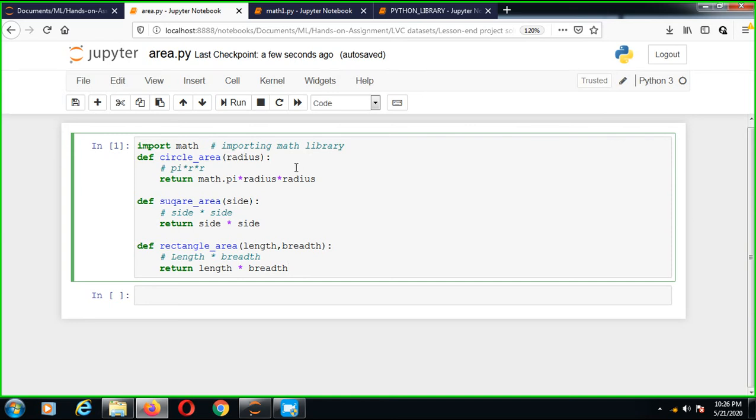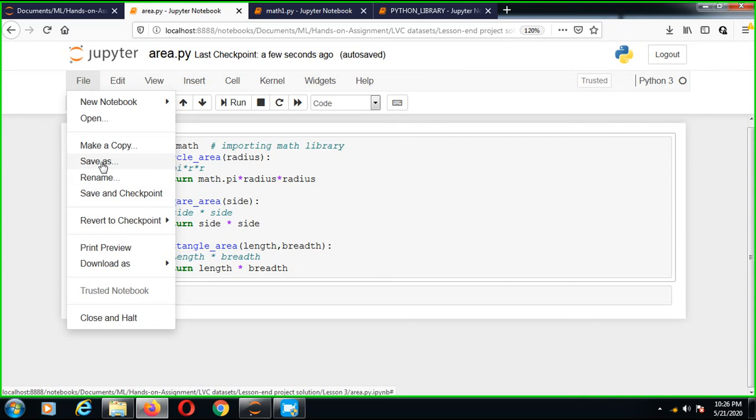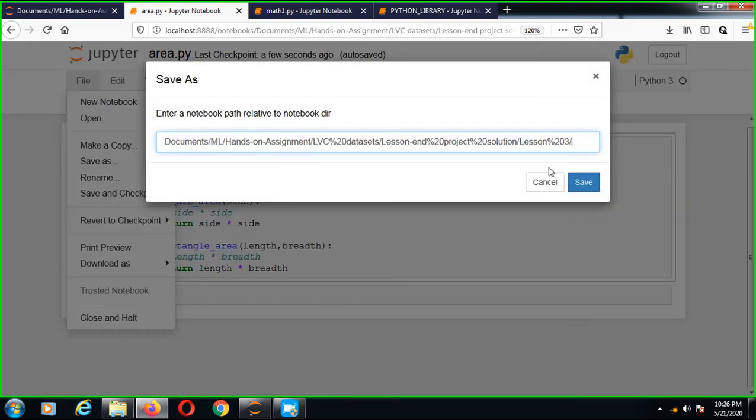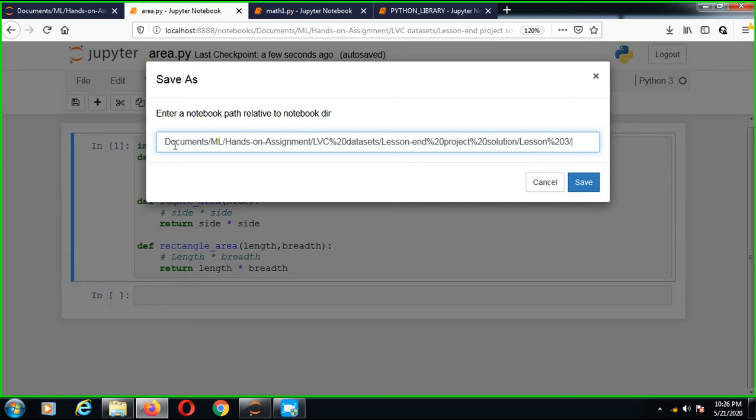We'll have to make two files. This program uses the standard math module, and the functions that belong to it. Now the calling module is another program named math1.py. Always remember that the module area.py should be in the same default root folder where math1.py also resides. Always remember where your file is stored. I'll change my location.